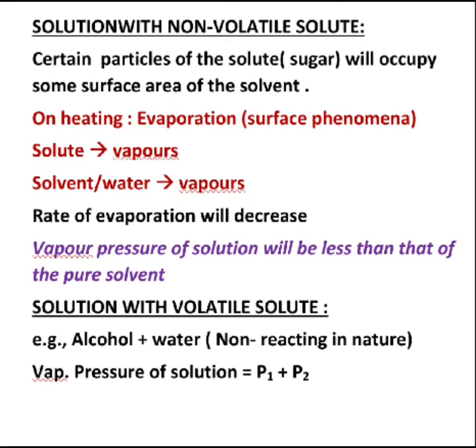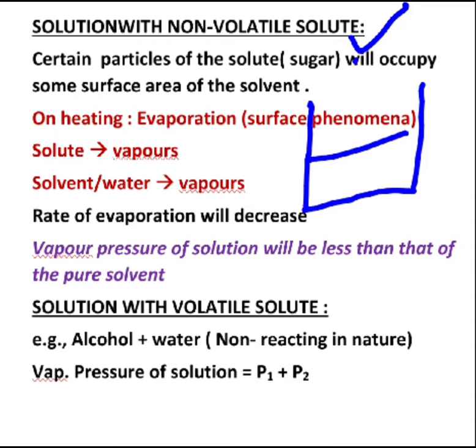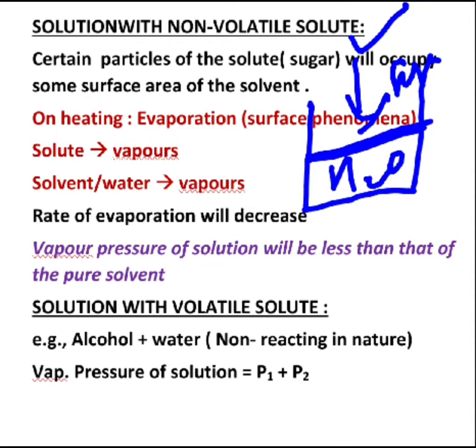Now let us find out what will be the vapor pressure of a solution with a non-volatile solute like sugar. Say for instance, we are taking a small amount of sugar and we are adding it to the beaker of water, which has already certain amount of water within, and it results in the formation of a solution. Now what will happen in such cases? Definitely certain particles of that solute will occupy some surface area of the solvent, right?